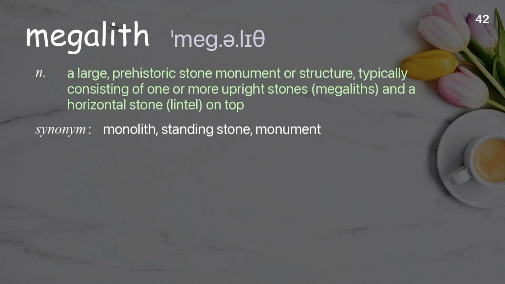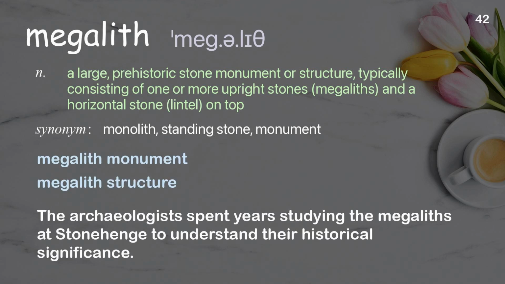Megalith. A large, prehistoric stone monument or structure, typically consisting of one or more upright stones, megaliths, and a horizontal stone, lintel, on top. Examples: Megalith monument, megalith structure. The archaeologists spent years studying the megaliths at Stonehenge to understand their historical significance.